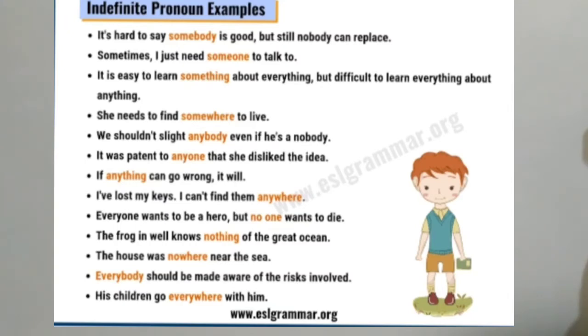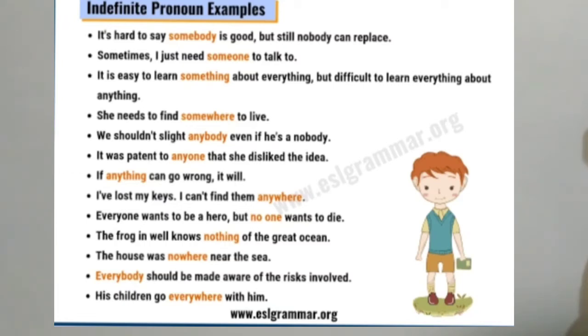Here are examples. It is hard to say somebody is good, but still nobody can replace. It is hard to say somebody is good. Somebody is an example for indefinite pronoun, and we don't know whom it is telling about. Okay. So we are not specifying any persons or anything here.